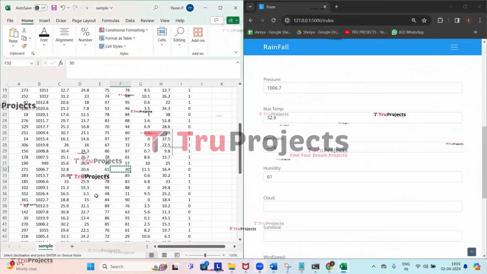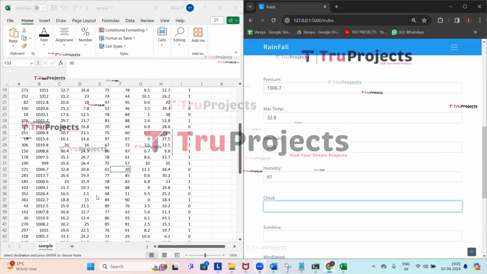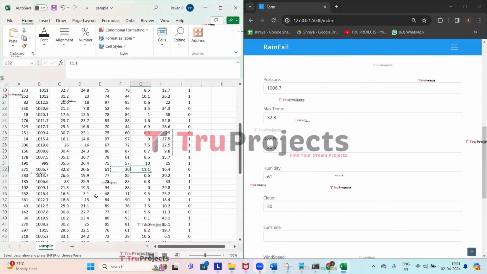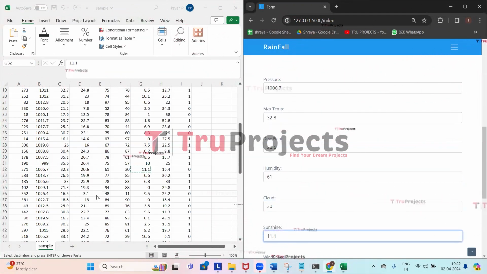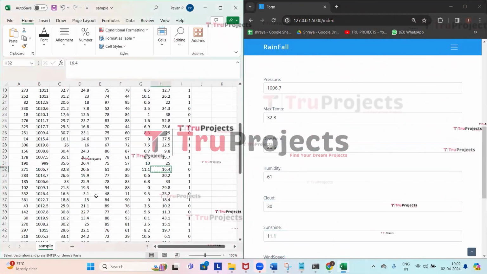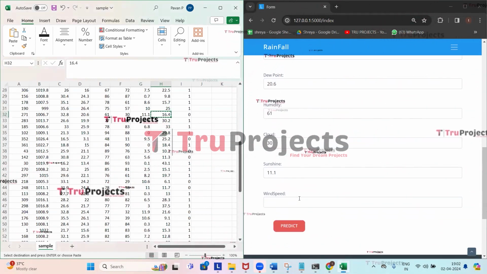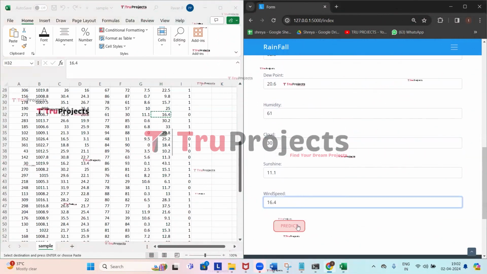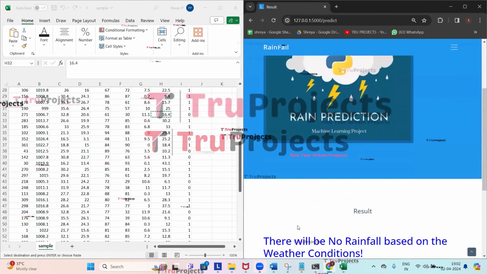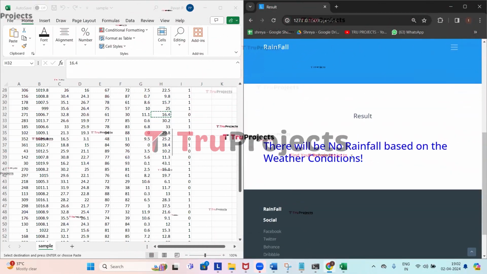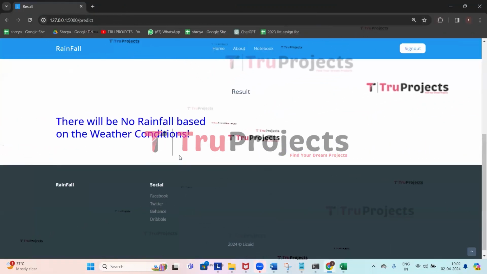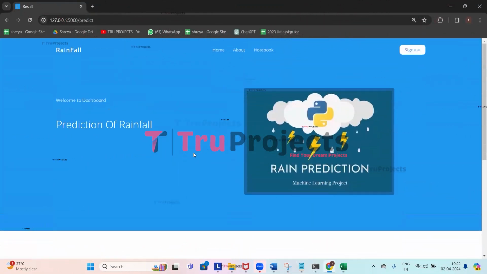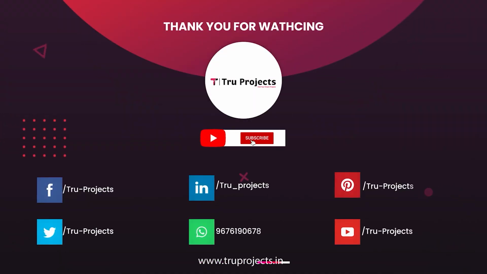Cloud value is 30. Sunshine is 11.1. Coming to the wind speed, it is 16.4. And now click on predict. Here we got the prediction that there will be no rainfall based on weather conditions. Now we will see the comparison graphs of the project. Click on the About link.